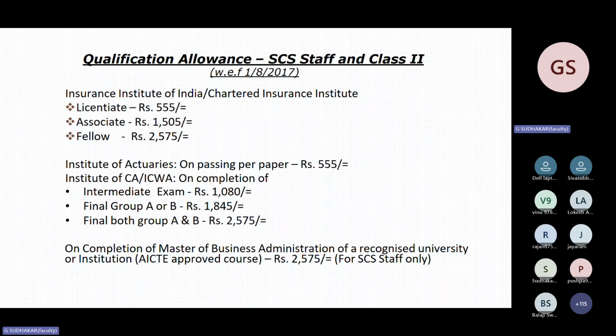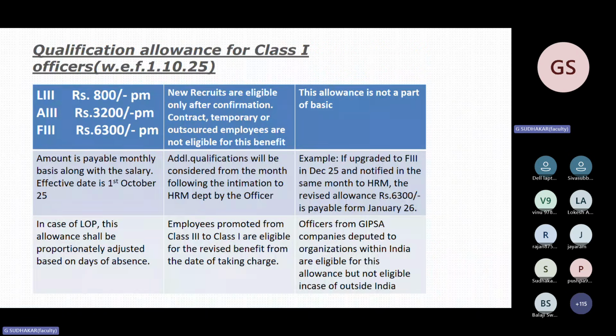Completion of MBA of a recognized university or institution with AICTE approval course, an amount of 2,575 is payable for class 3 and staff, SCS staff only. That is supervisory clerical staff, not for class 2, not for class 1. So this is for completion of MBA, an amount of 2,575 is payable for class 3 and 4 staff. Technical qualification is applicable for class 3, class 2, and class 1. So this is the new slide.